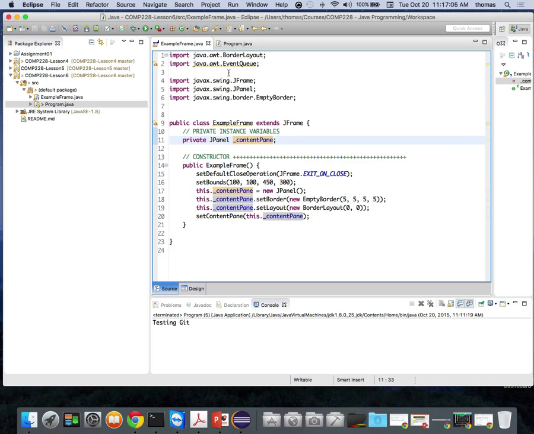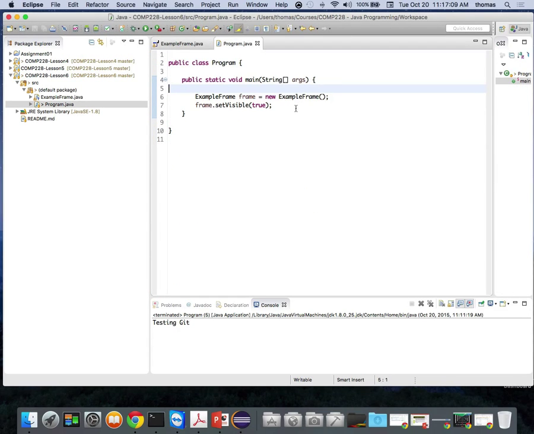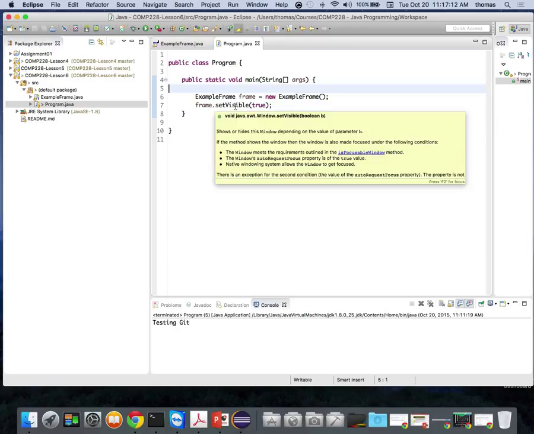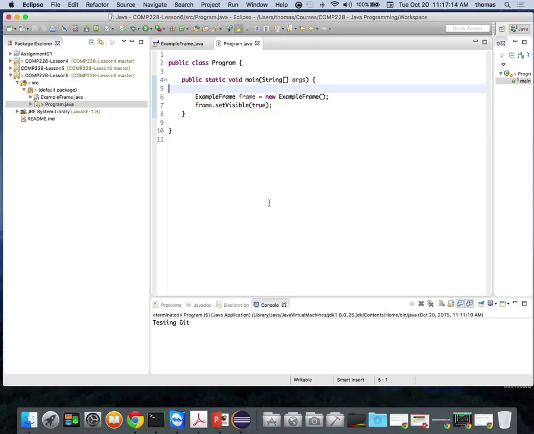Part two is I've got to make sure that, I'm going to save this thing. Part two is I'm going to make sure that the Program.java class somehow has access to it. And if you notice, I'm not getting an error. How come? It's in the same package, right? Because my example frame class and my Program.java driver class are in the same package, which is the default package right now. I have access to the example frame custom class I just made. I can access it. It knows what it is, right? So I've created an object called frame. That's the object of the class, and it's equal to a new example frame.